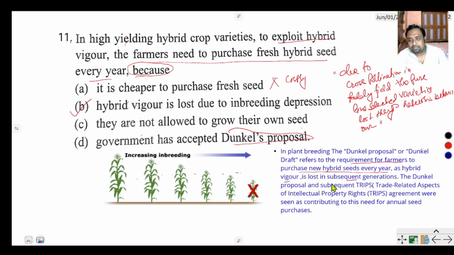Hybrid vigor, the Dunkel proposal and the subsequent TRIPS, trade related aspects of intellectual property rights agreement, were seen as contributing to this need for annual seed purchase. Now, annual seed purchase is called Dunkel proposal. It is an economic term, a business term. The correct option is hybrid vigor is lost due to inbreeding depression, that you can see in this picture. Okay.